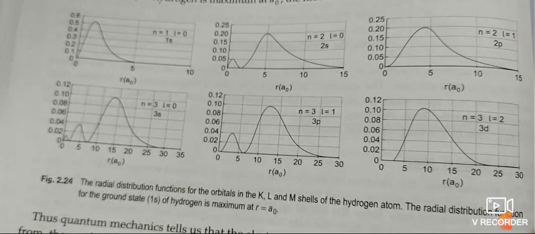This picture is known as the radial distribution function. This graph is known as the radial distribution function, plotted as psi square against radius. Here are some of the orbitals.